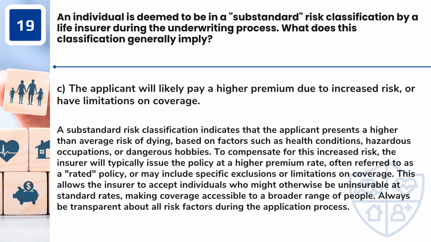Answer: C. The applicant will likely pay a higher premium due to increased risk, or have limitations on coverage. A substandard risk classification indicates that the applicant presents a higher than average risk of dying, based on factors such as health conditions, hazardous occupations, or dangerous hobbies.